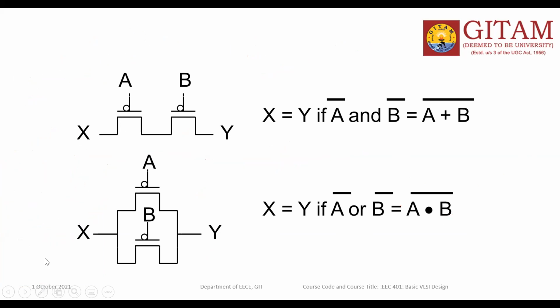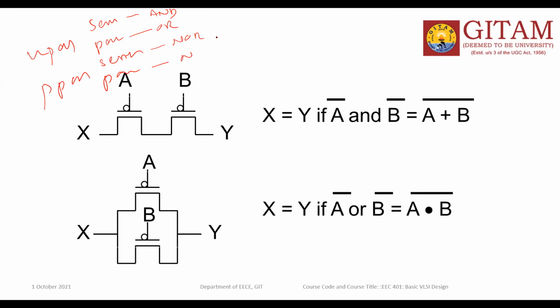So my conclusion here is a very simple thing. For NPASS and PPASS, series and parallel arrangements: if they are in series, it means AND operation; parallel means OR operation. PPASS transistors in series means NOR operation, and in parallel means NAND operation. So this is my conclusion about the different logics.